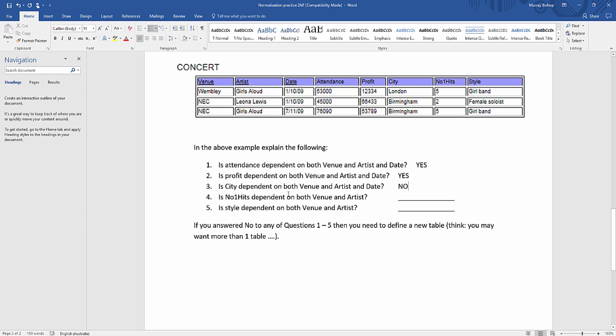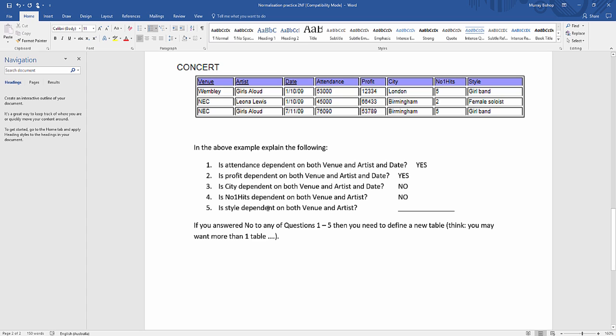Are the number one hits dependent on both the venue and the artist? Well, I know that an artist can have lots of number one hits. Girls Aloud might be really popular, and they might have 5 number one hits, amazing. But at the same time, a venue can't really have number one hits, if that makes sense. So no, these are two completely different things, and they should not be related. And they're not.